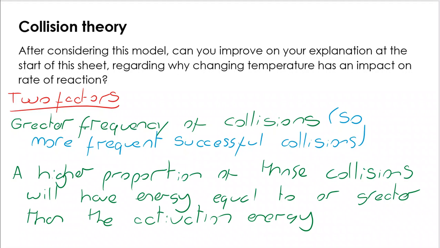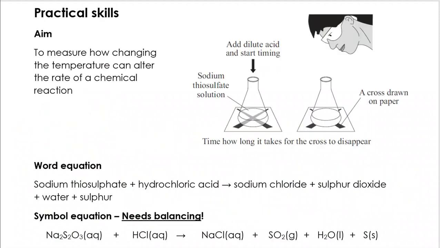And in all of the other examples that we look at, we generally consider that doubling pressure, doubling surface area, doubling concentration will double the rate of reaction. In temperature, we generally find that for every 10 degrees Celsius that we increase, the rate doubles. That's a much bigger increase, and the two reasons here explain why. So let's have a look at a practical that helps you to see this.